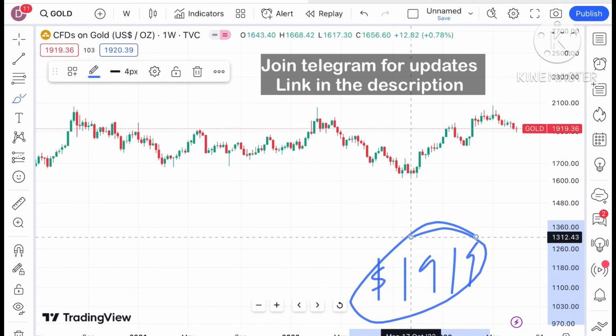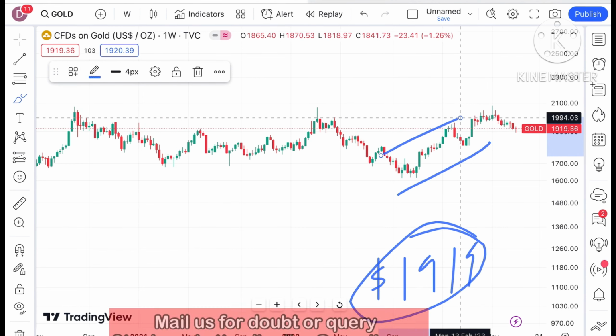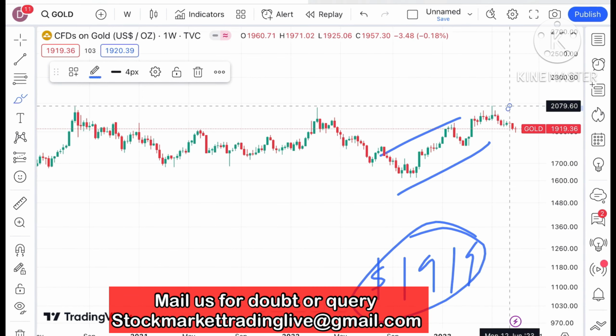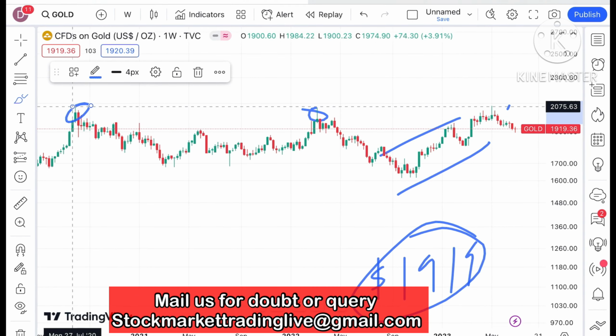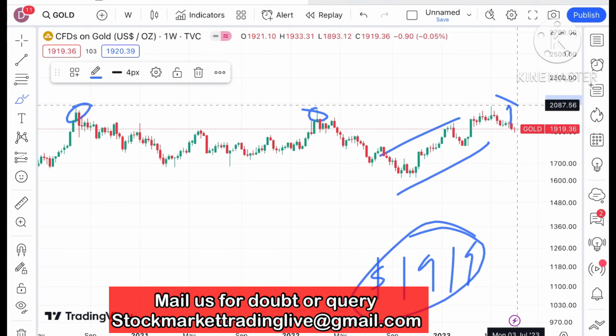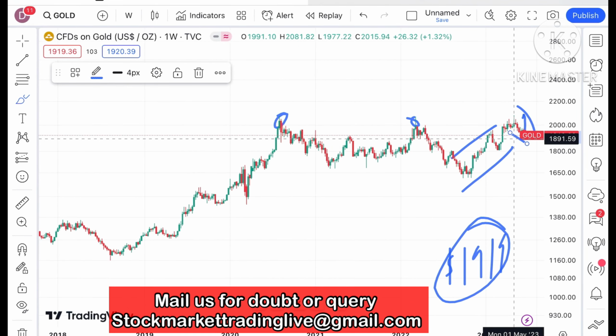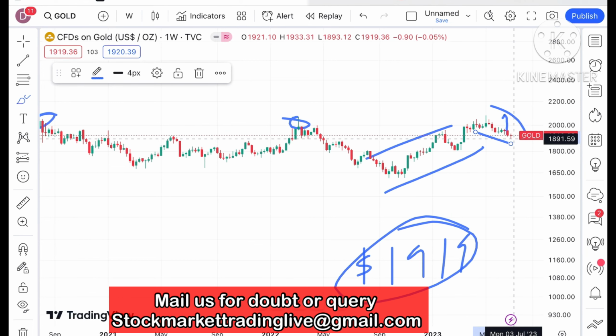If you look at a longer view, after this particular high, it crossed this high, which is already a weak resistance. It made a high around $2084. After that, it is continuously on the downside. For trading purposes, the volatility is high and the overall trend is downside.